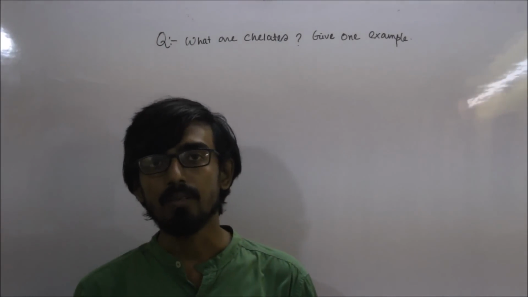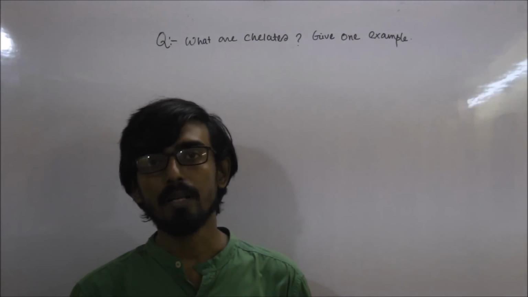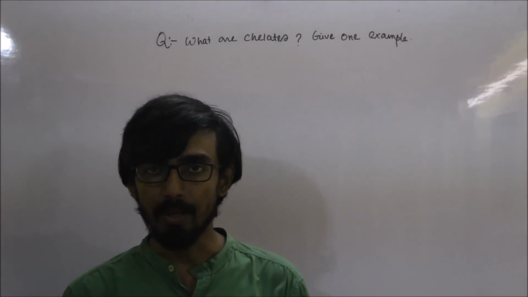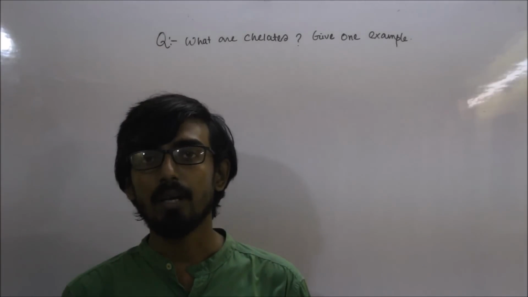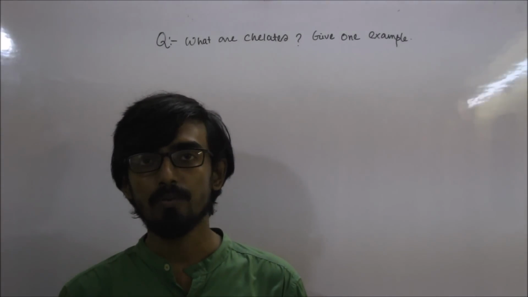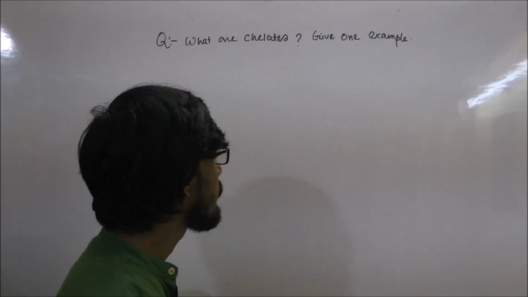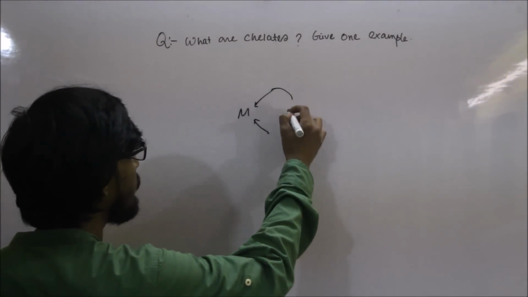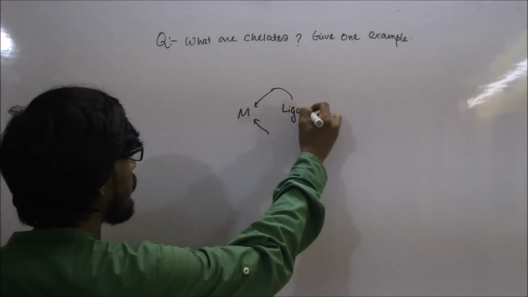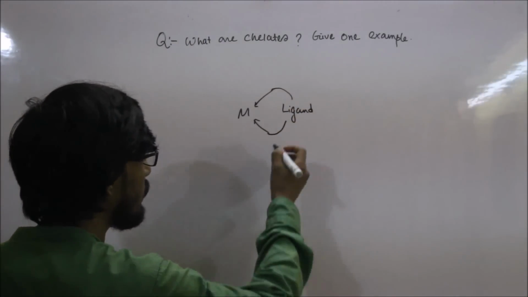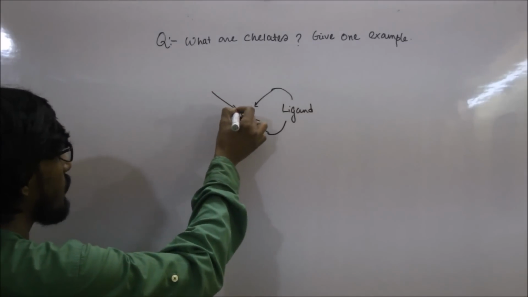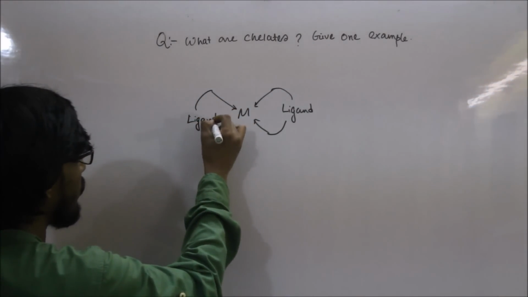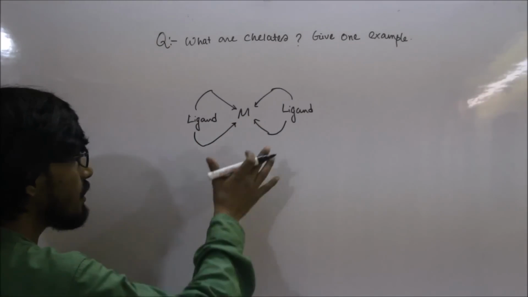Our next question is, what are chelates, and give one example. Now a chelate is a molecule or a complex where a ligand forms a minimum of 2 bonds with the metal center. That means a metal is connected with a ligand with a minimum of 2 bonds. Here the ligand is a bidentate ligand, and forms a closed ring structure with the metal center. So this is a ligand.